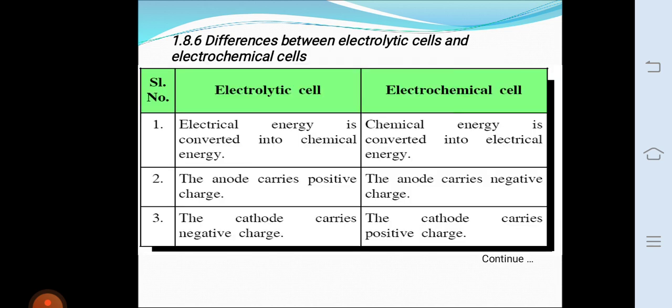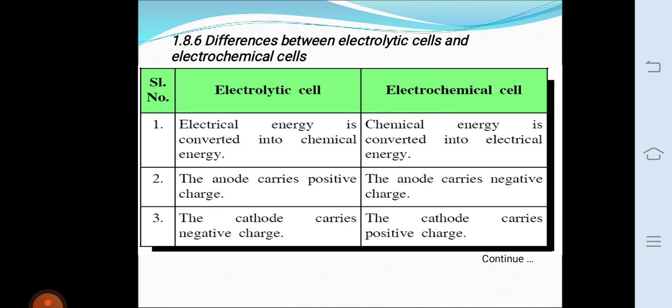In an electrolytic cell, electrons are supplied to the cell from an external battery. That means electrons move in through the cathode and come out from the anode. But in electrochemical cells, electrons are drawn from the cell. That means electrons move from anode to cathode through the external circuit. In an electrolytic cell, the amount of electricity passed during electrolysis is measured by a coulometer.